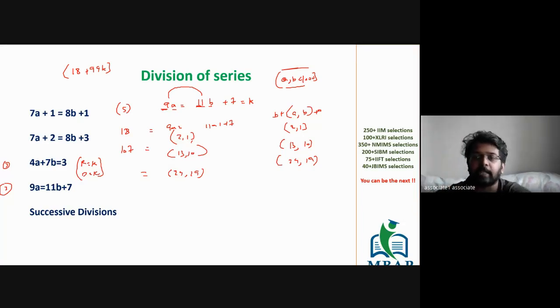Clear? So these are the three types, and the fourth type is successive division. इसका ये एक ऐसा नंबर है कि the question would be a given number has been successively divided by a, b and c. तो उसका पैटर्न अलग से देखेंगे. ये तीन टाइप है.